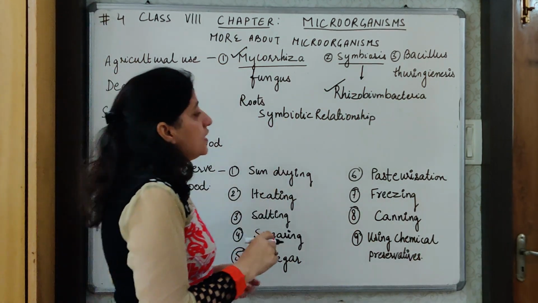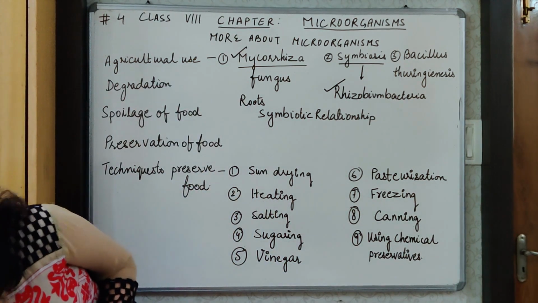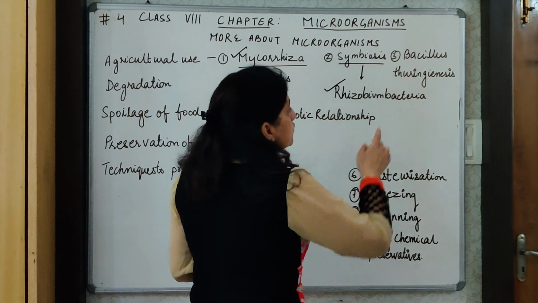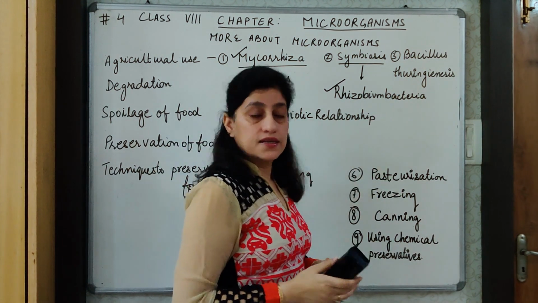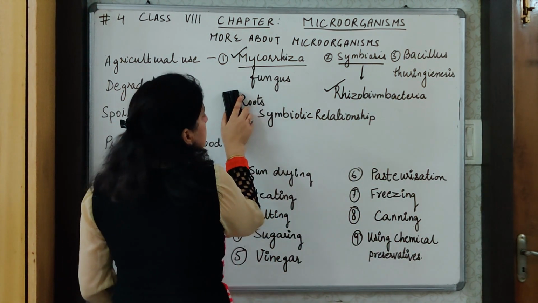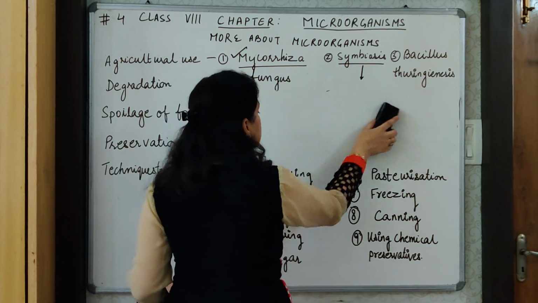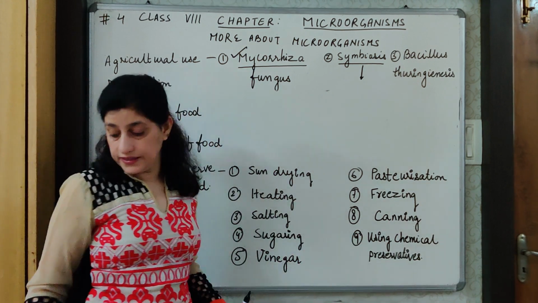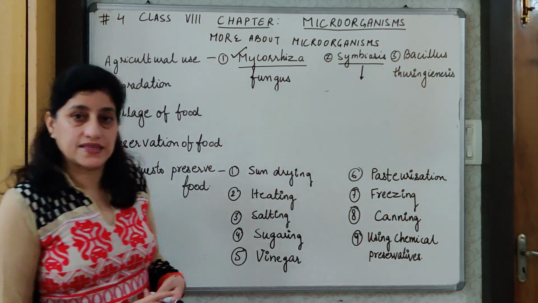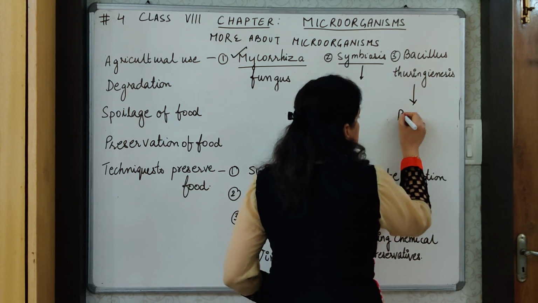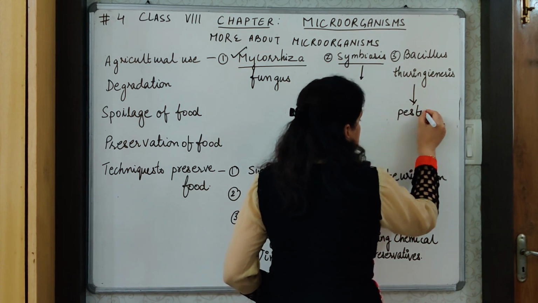Then I have written one more over there, Bacillus thuringiensis. This is a bacteria, and this bacteria is toxic for some pests. So Bacillus thuringiensis is a biopesticide, you can say.